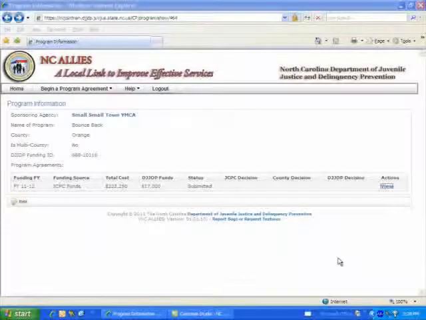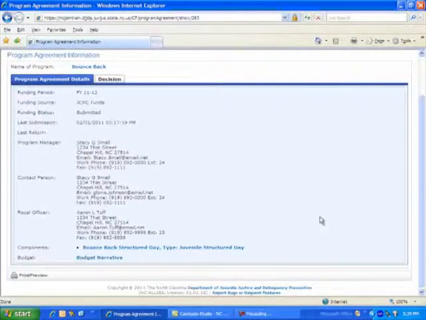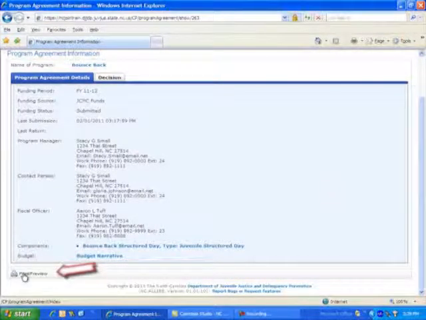Let's view our program agreement one more time. Go to the View link under Actions and click. When you are ready to print all sections of your program agreement, go to the Program Information page, click View, and then scroll to the bottom of the page and click on Print Preview.